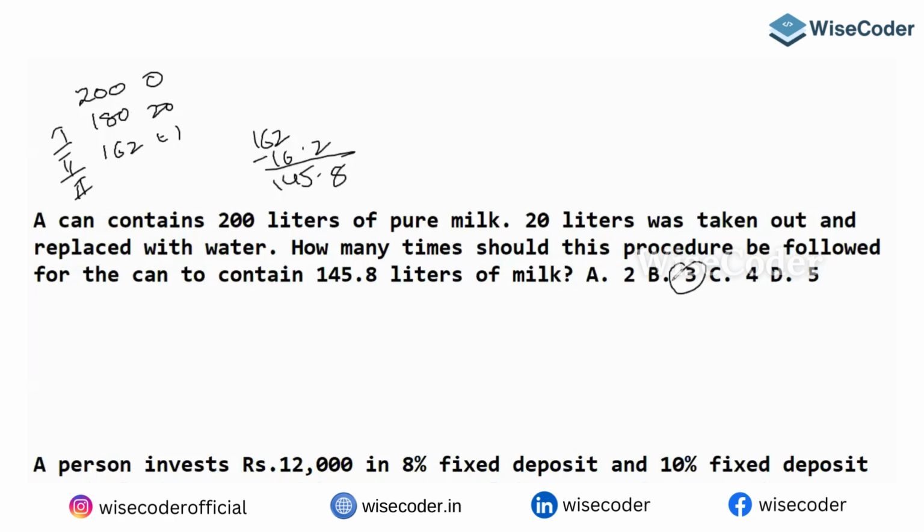So how many times am I doing? 3 times. Easily you can crack it. Simple. 200, 10%, 180, 10%, 18 gone, 162. So in 162, 162 minus 16.2, quickly you can do it.